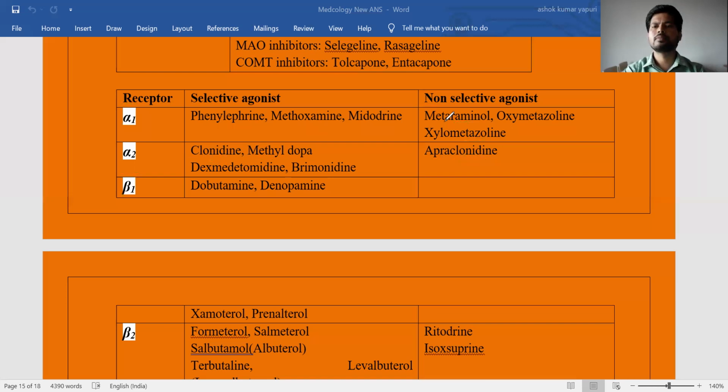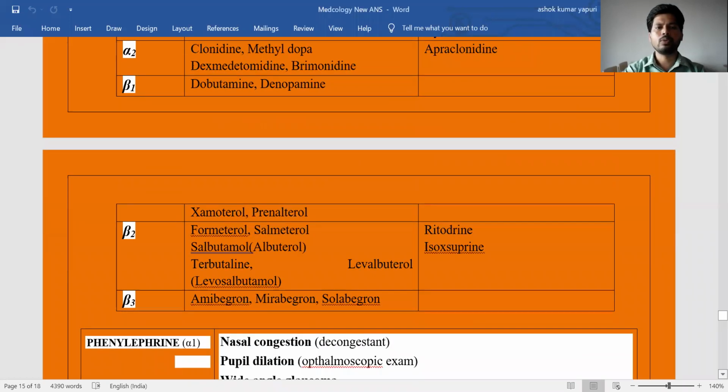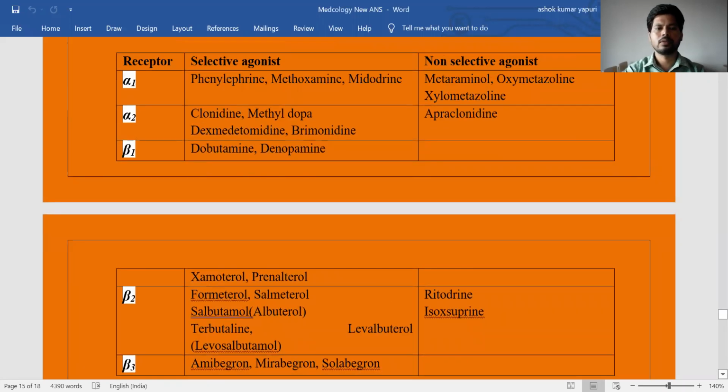After completing beta 1 receptors, next towards the beta 2 receptors. Beta 2 receptors are located on the lungs, that is, the bronchial smooth muscle.